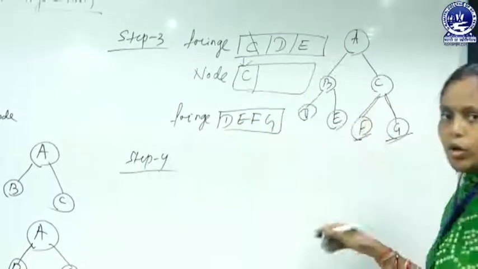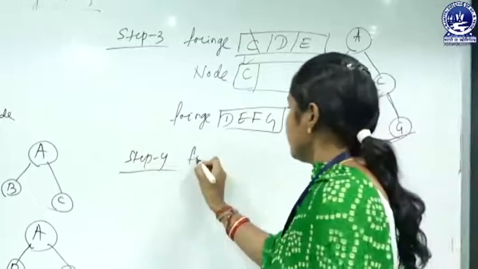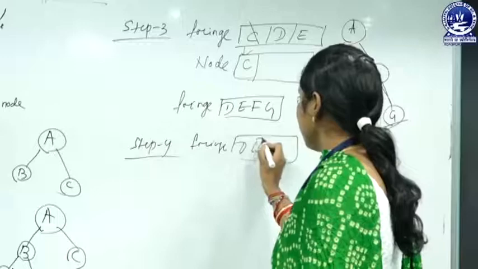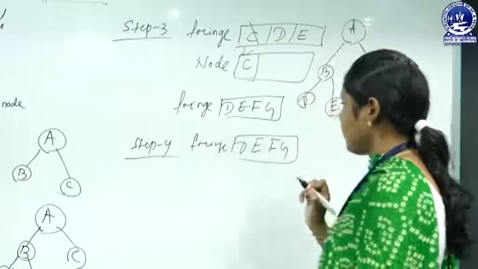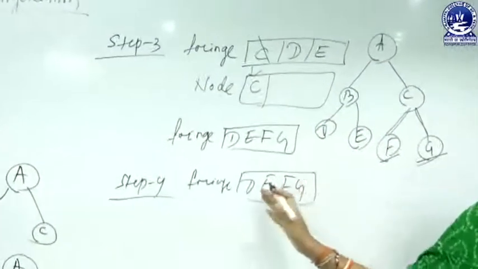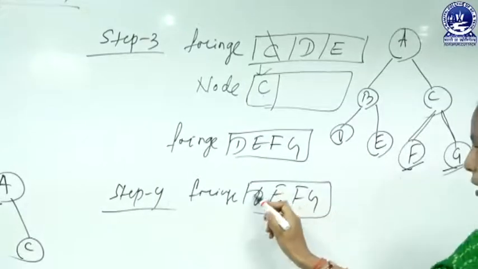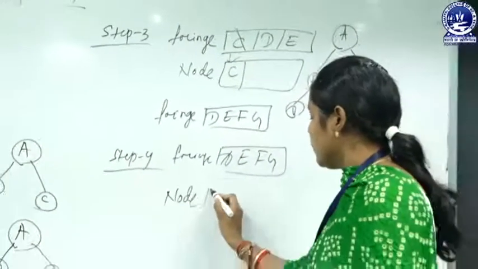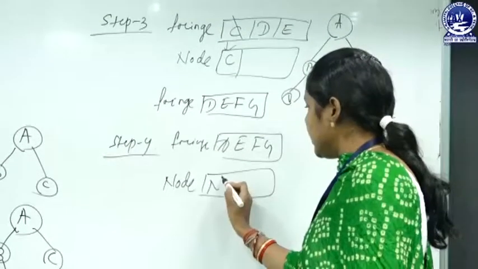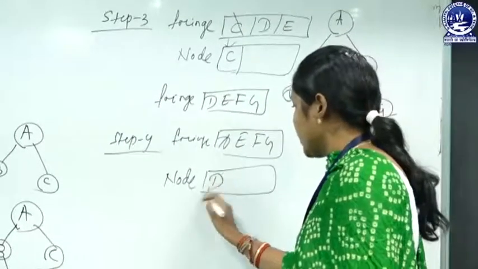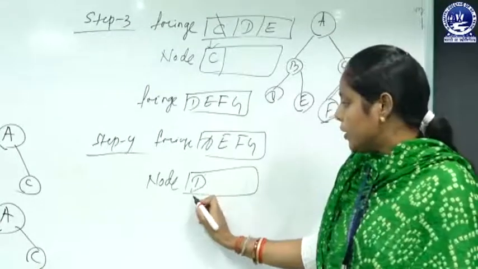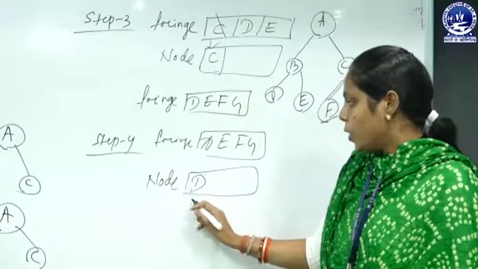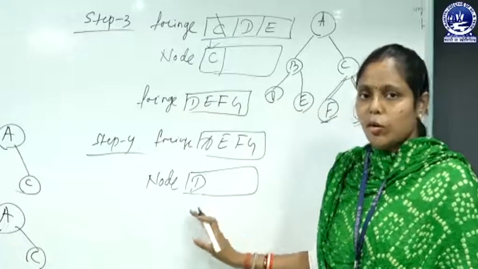In step 4, the fringe contains the nodes D, E, F, G. Here we remove the first element of our fringe, that is D, and we add this D to our node list. Now our node list contains D. Now here the node D is checked whether it is a goal node or not, but this D node is not a goal node.